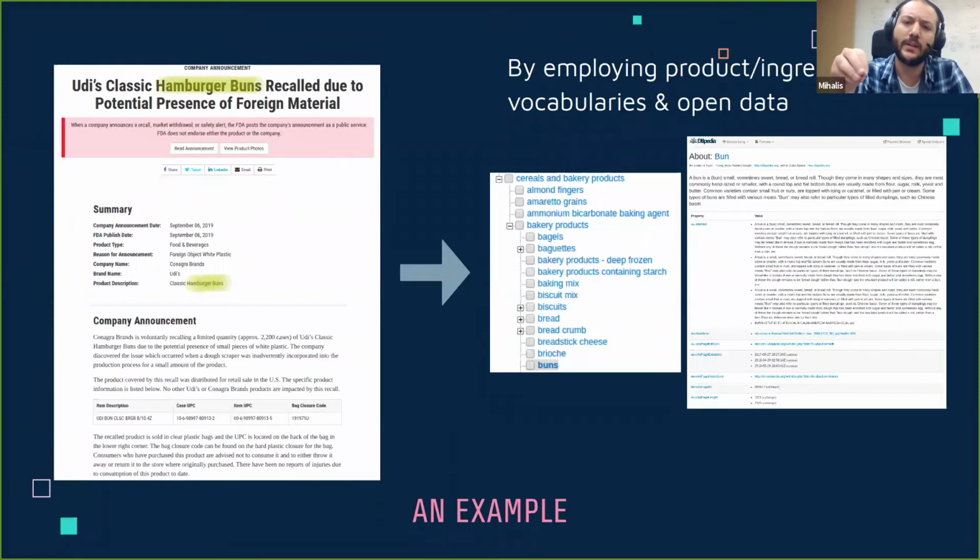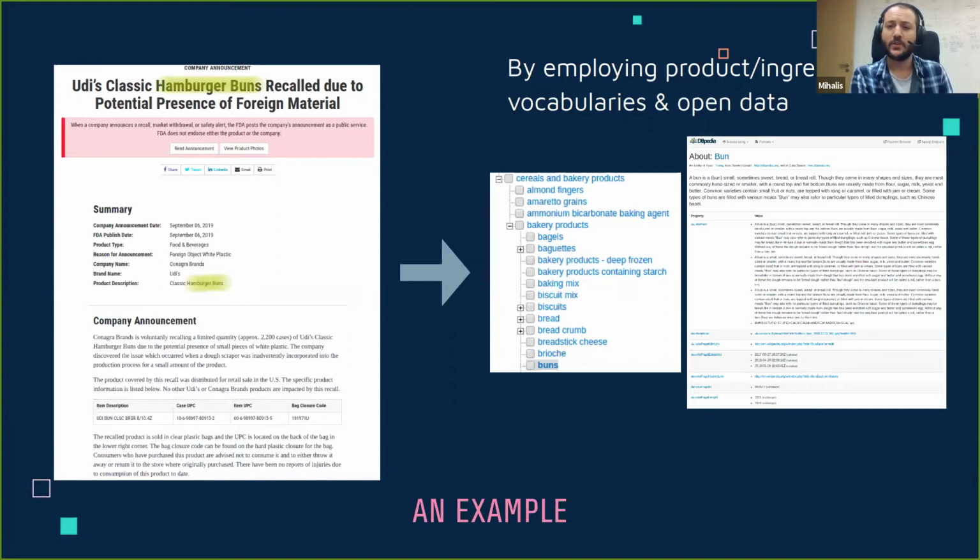And the way we're doing this is that we've actually integrated within our system two distinct kinds of information. The first one, the image in the middle, shows a quick overview as far as our product taxonomy or vocabulary is concerned. So we have created a hierarchical vocabulary that covers all of the ingredients covered in these food recalls. This is a hierarchical model, and you can see here highlighted the specific ingredient that we want to annotate this recall with.